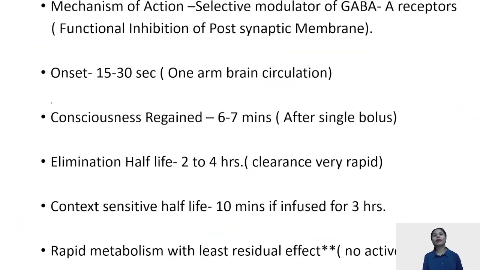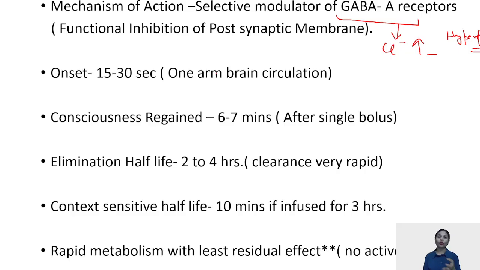Now, what is the mechanism of action of propofol? Propofol acts on GABA A receptors, which are present in the brain, after which the chloride channels open and you have a conductance increase of the chloride channels leading to hyperpolarization and finally functional inhibition of your postsynaptic membrane.